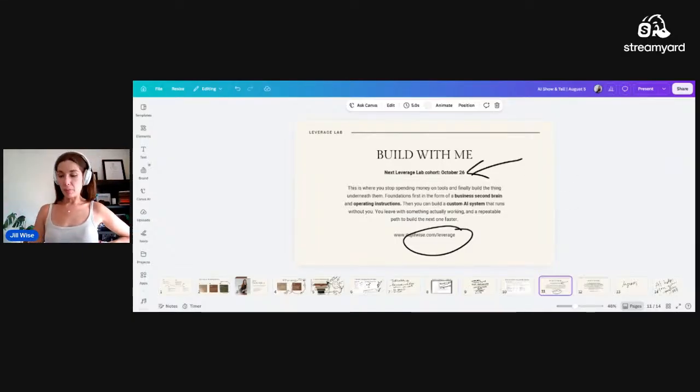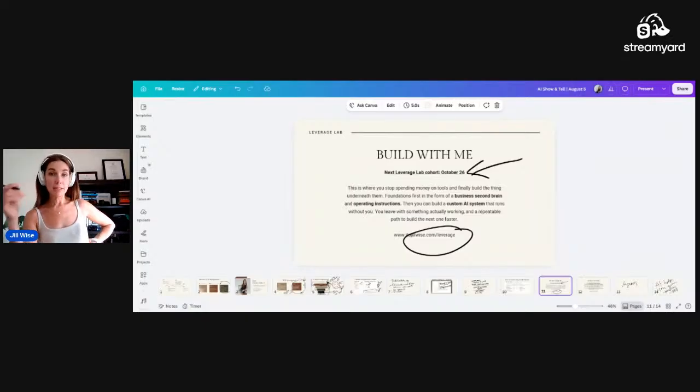That group may fill up really quickly, because it is truly me that is helping hold your hand through this entire process. So if you want to learn how to build a business second brain, how to build those foundations that you need, the operating instructions that your agents need, and then build custom agentic systems from there, ones that run without you, this is where we're doing it. This is an actual practical application of all of the things that you see online, how it applies to your specific business.